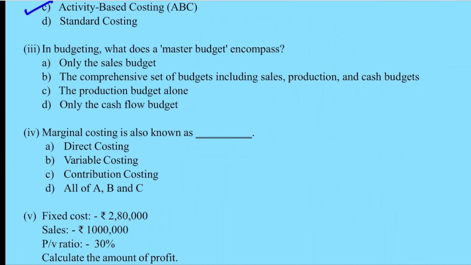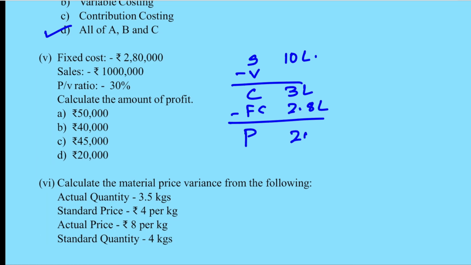Fifth one. Fixed cost is 2.8 lakh, sales is 10 lakh, PV ratio 30%, calculate the amount of profit. So sales minus variable cost is equal to contribution, minus fixed cost is equal to profit. So sales is 10 lakh. PV ratio is given, so contribution is 30% of 10 lakh, which is 3 lakh. Fixed cost is 2.8 lakh. So profit is 20,000. So option D.